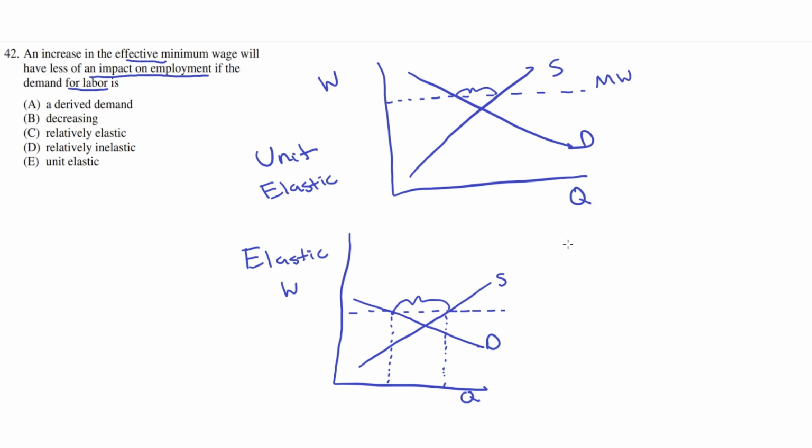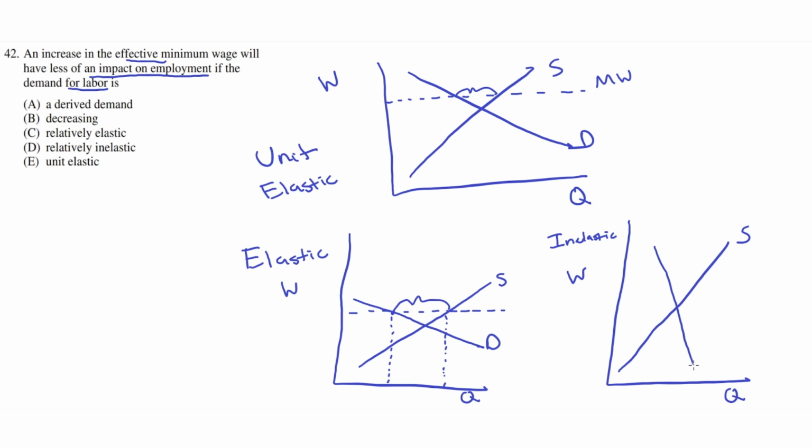Now let's consider what would happen if demand for labor is inelastic. In this case, the graph would look the same, wage by quantity, supply would still be this, and demand in this case would be steeper, much steeper, and it would look something like this.